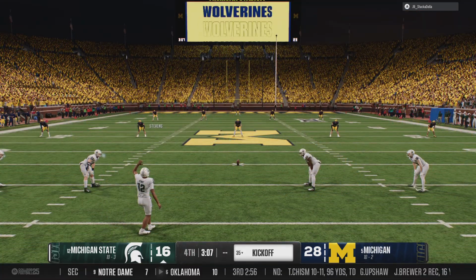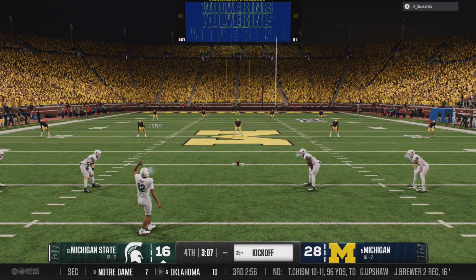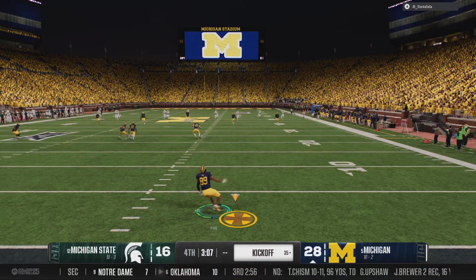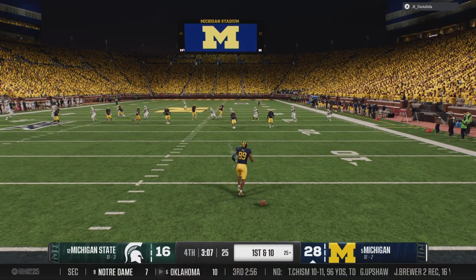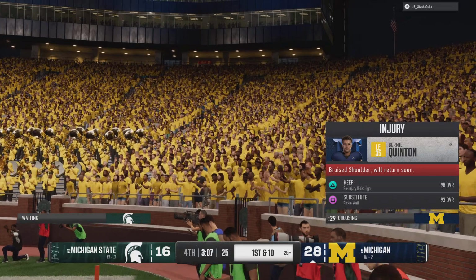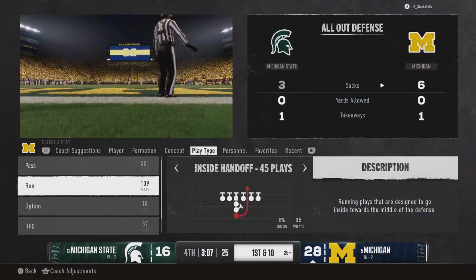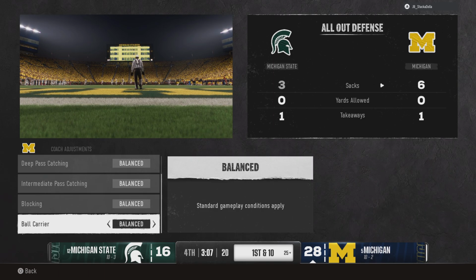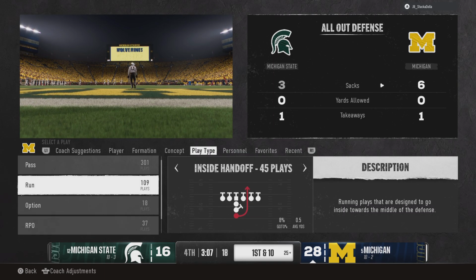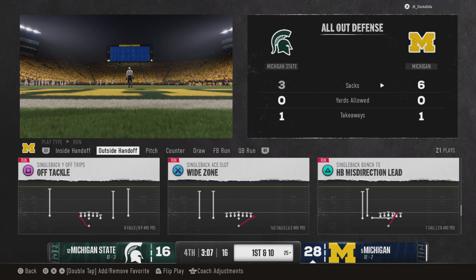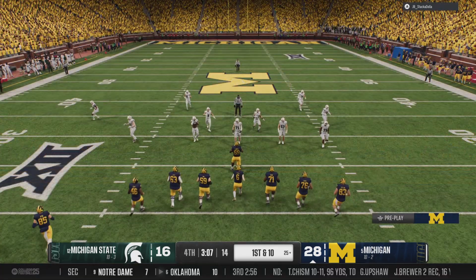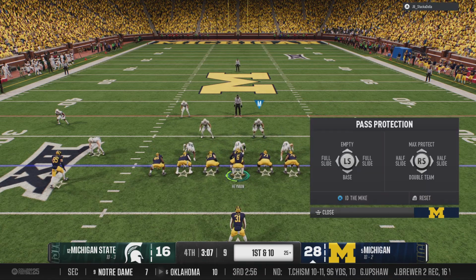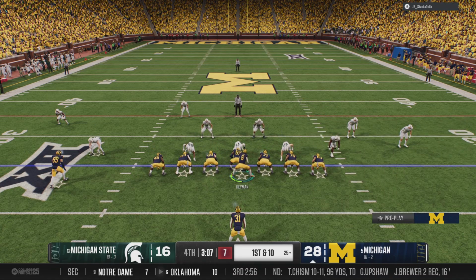Here's the kickoff team now, set to boot this one away. He'll call for the fair catch here. And the Wolverines offense is back on the field. The last possession, they were stopped on a 4th down try. Can they get something going here?